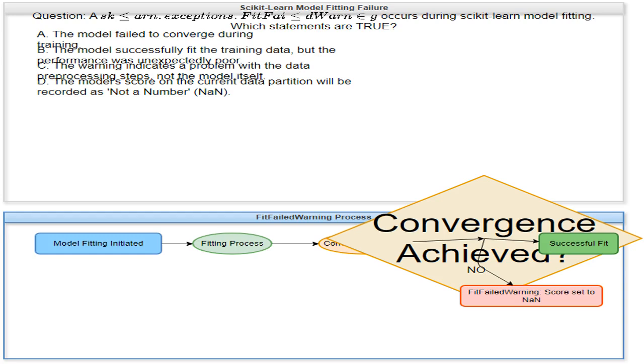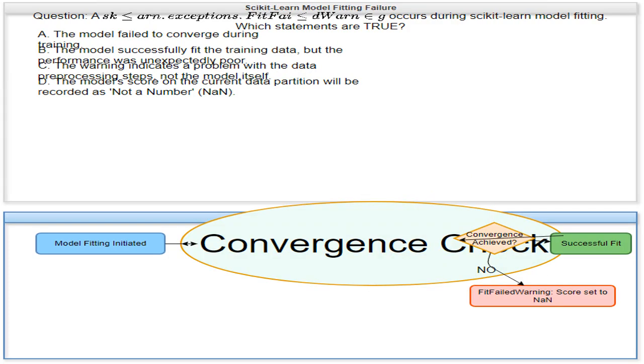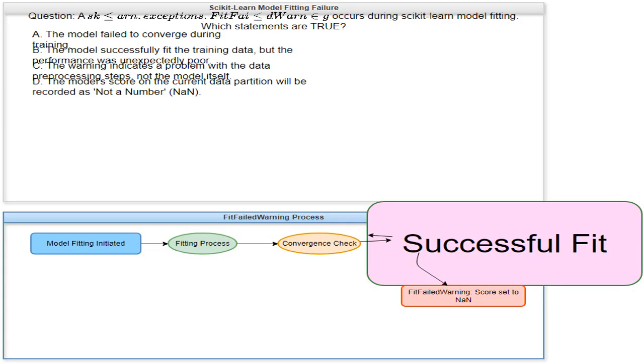If the convergence criteria are not met within a given number of iterations, or if the algorithm detects it cannot improve further, then the fitting process fails, and I will get a warning. If the model converges successfully, then a successful fit is achieved and I can proceed to evaluate performance. The model fitting completes successfully when the algorithm's parameters have converged to a solution. This means that the model has learned from the data within acceptable limits.